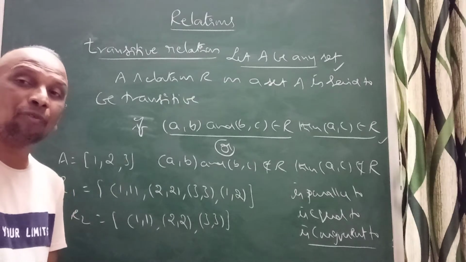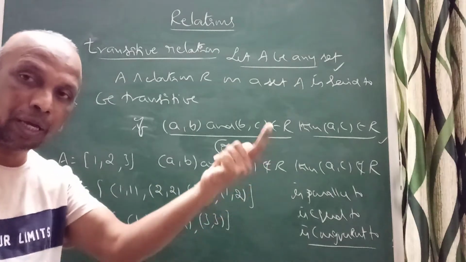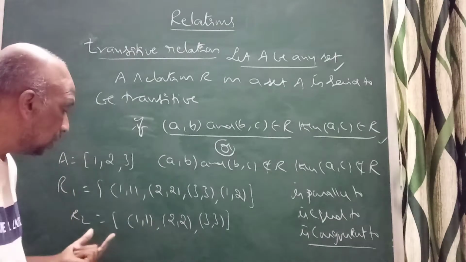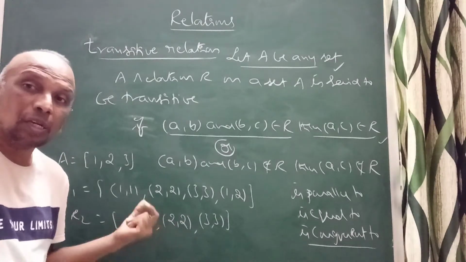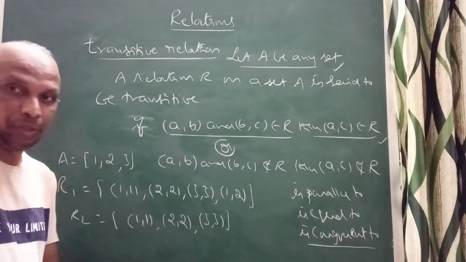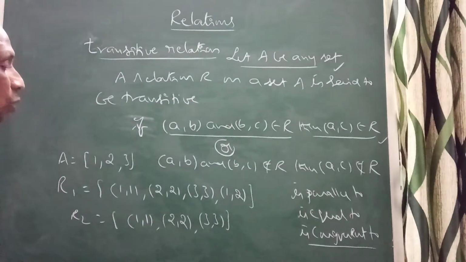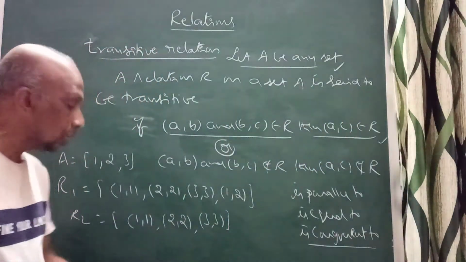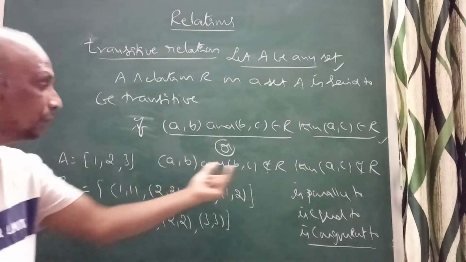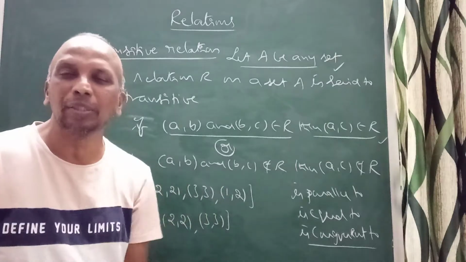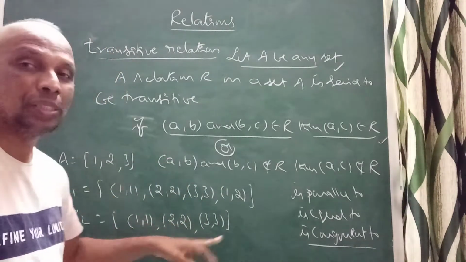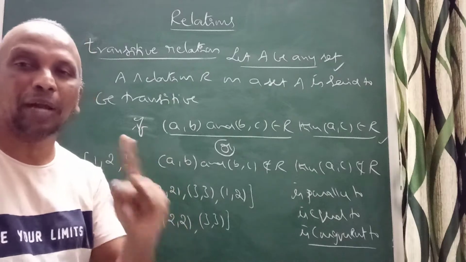Clearly, it is reflexive. So, what are we asking for symmetric? If (A,B) is there, (B,A) is required. If (A,B) is not there, I don't want (B,A). Obviously, this is true. So, R2 is reflexive, symmetric, even transitive. Why is it transitive? If you find (A,B) and (B,C), then think about (A,C). There is no (A,B) and (B,C), which means I don't want (A,C). Clearly, here R2 is reflexive, symmetric and transitive.